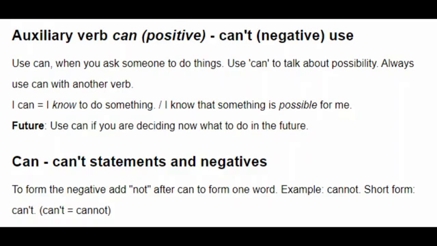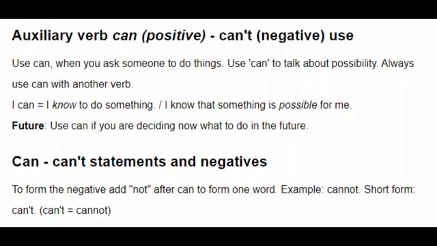I can: I know how to do something. I know that something is possible for me. In the future also, we can express the future with the help of can. Use can if you are deciding now what to do in the future. Now, how to state can't, that means the negative form.